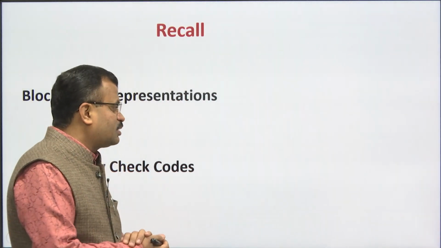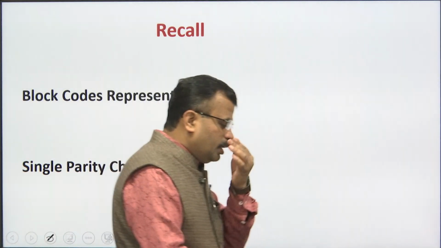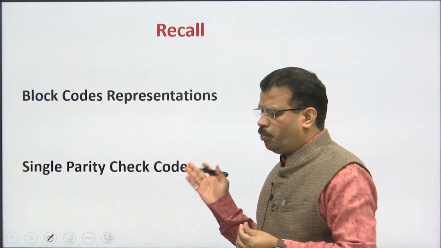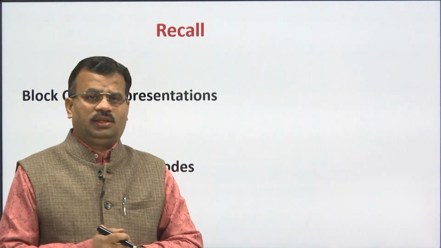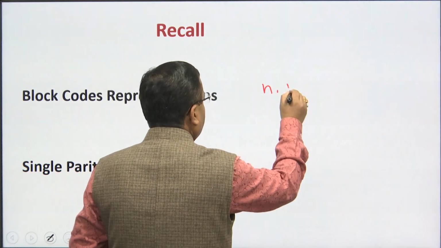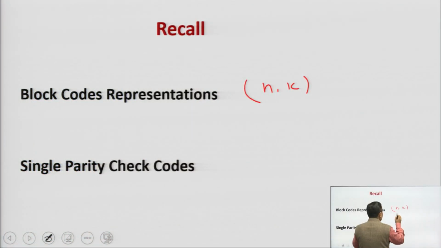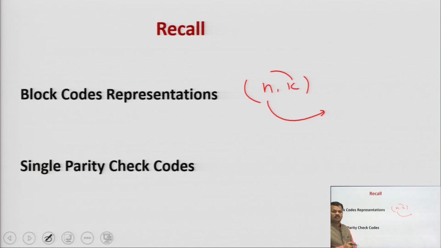In the last lecture, let us recall what I told you. I told you about block codes representation, how you represent block codes in terms of (n, k). You have to encode your information from k bits into n bits. So k is your information bits, and from these k information bits you have to encode into n number of bits. Then I also discussed the single parity check code.